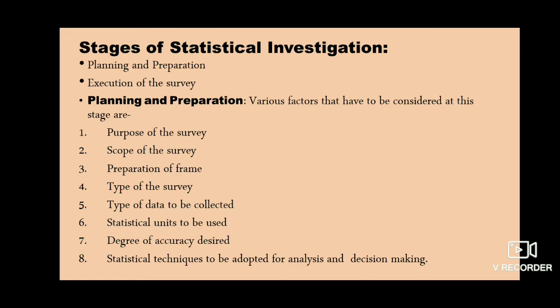So there are two stages of statistical investigation. One is planning and preparation, and the second stage is execution of the survey. In planning and preparation, various factors have to be considered. There are 8 factors, so we'll see them one by one. The first one is the purpose of the survey.